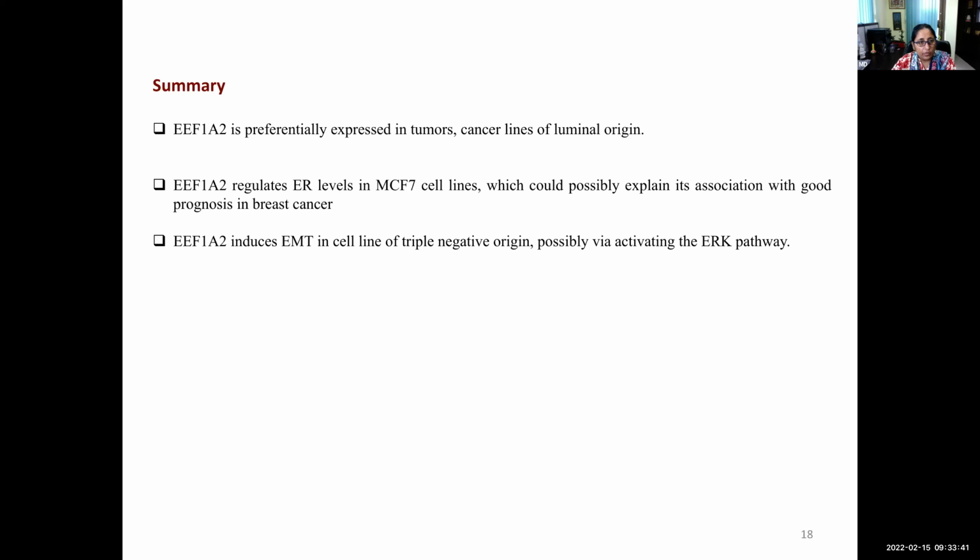So overall, we conclude in this study that 1A2 is preferentially expressed in tumors and cancer lines of luminal origin, and it regulates ER levels in MCF7 cell lines, which can explain its association with good prognosis in breast cancer. And this 1A2 induces EMT in triple negative cell lines. We are activating the ERK pathway, and definitely if we compare ER positive versus ER negative cell lines, the robustness of the metastatic program, the trigger, is much more pronounced in triple negative cell lines.